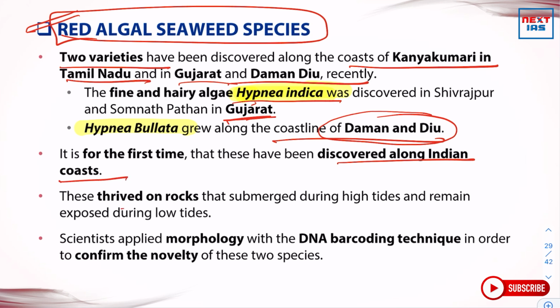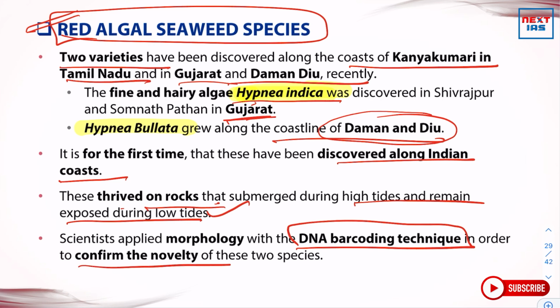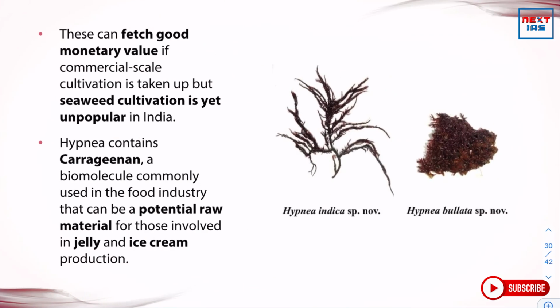These red algal species thrive on rocks that are submerged during high tides and remain exposed during low tides. Scientists applied morphology with DNA barcoding techniques in order to confirm the novelty of these two species. These can fetch good monetary value if commercial scale cultivation is taken up, but seaweed cultivation is yet unpopular in India.